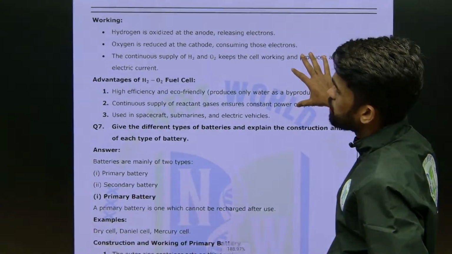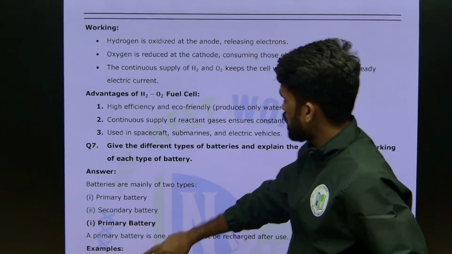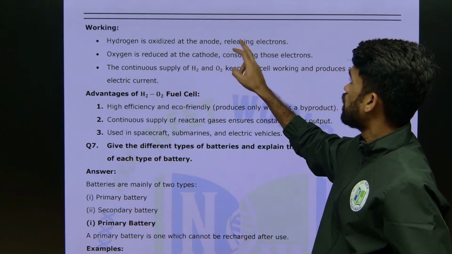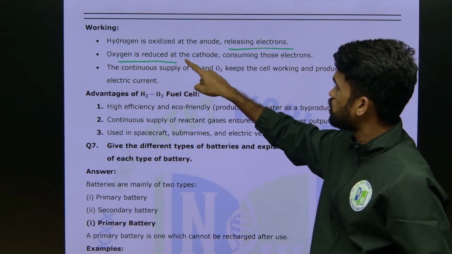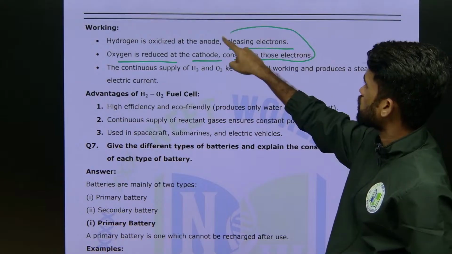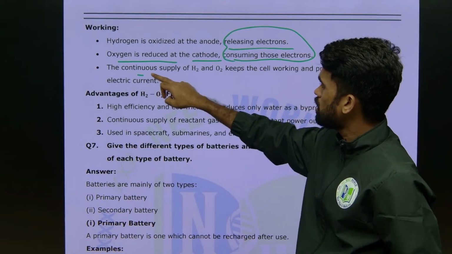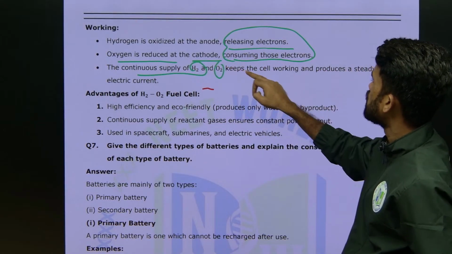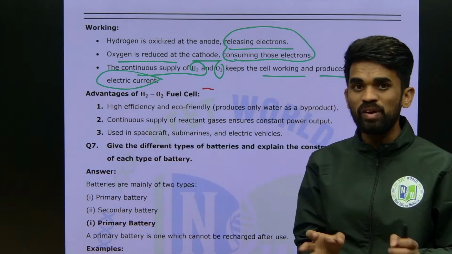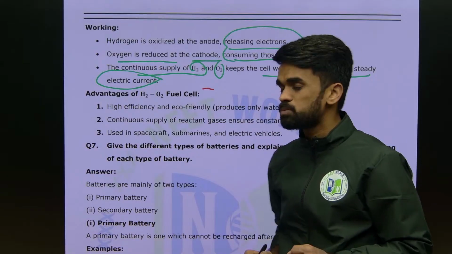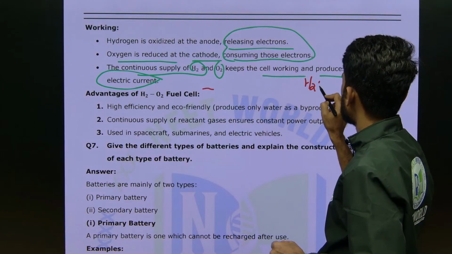What is finally what we have seen? Hydrogen gas is oxidized at the anode, releasing electrons. Yes, 4 electrons are released. Oxygen gas is reduced at the cathode, consuming those 4 electrons. Continuous supply of H2 and O2 keeps the cell working and produces a steady electric current, and there is no wastage also. During this process, only H2O, water, is produced.